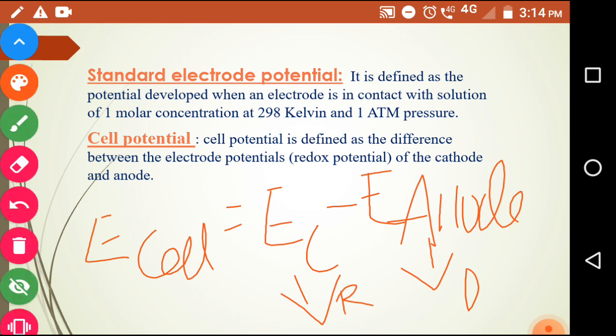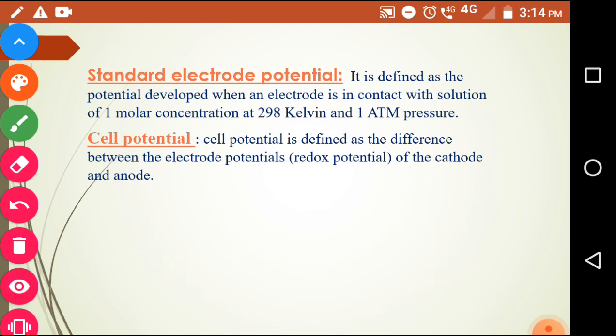And what are examples of single electrode potential? One is the Daniell cell and another is the electrolytic cell. The conversion of chemical energy into electrical energy is taken as the example of the Daniell cell. Next, the conversion of electrical energy into chemical energy is an example of the electrolytic cell. Next, we move on to the electrochemical series.